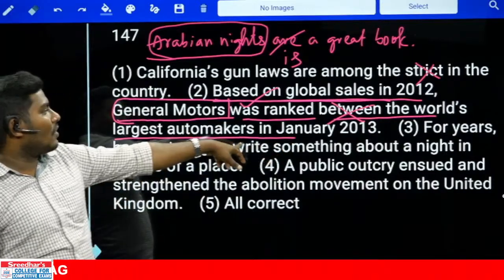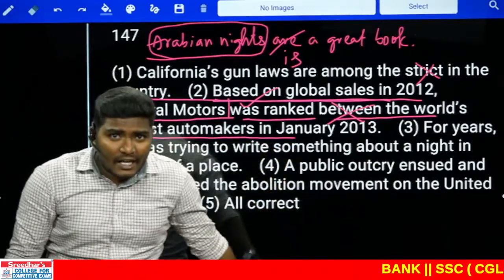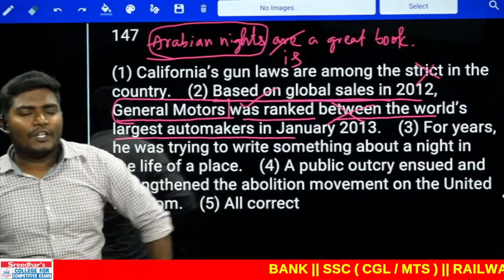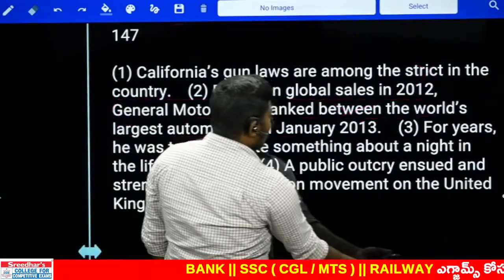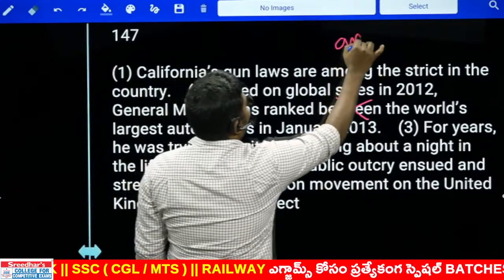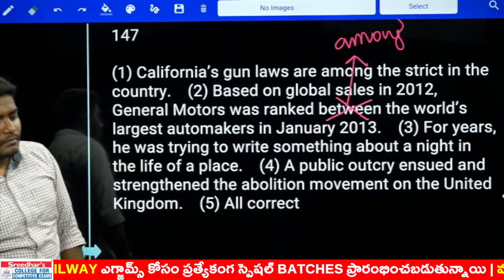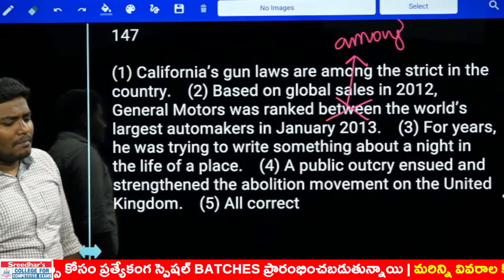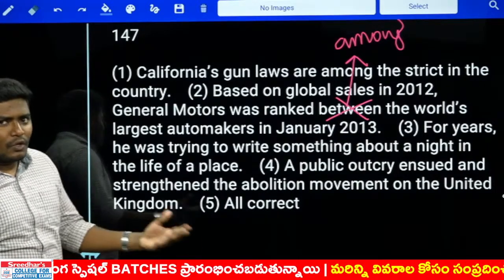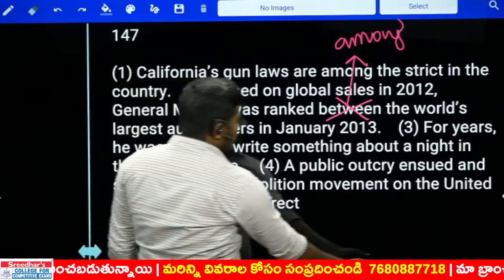World's largest automakers in January. That means General Motors is compared with all the other companies in the world, which is again superlative degree. So of course there is superlative combination, but it is not between. What is the correct word we need there? The word should be among. Very simple. Between is two and among is a group, more than two. World's largest automakers.